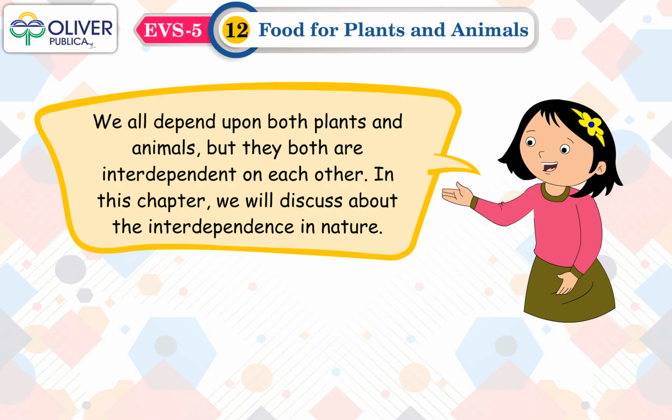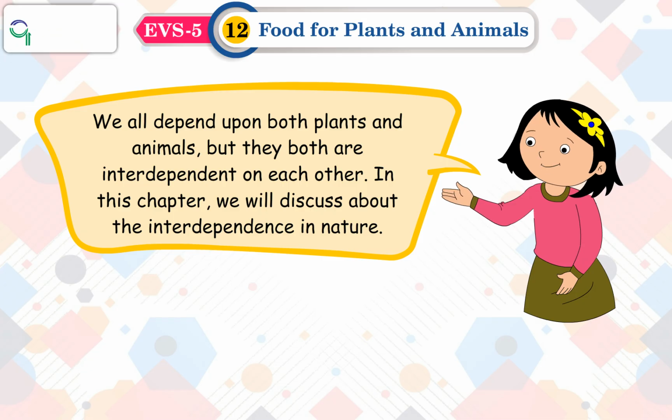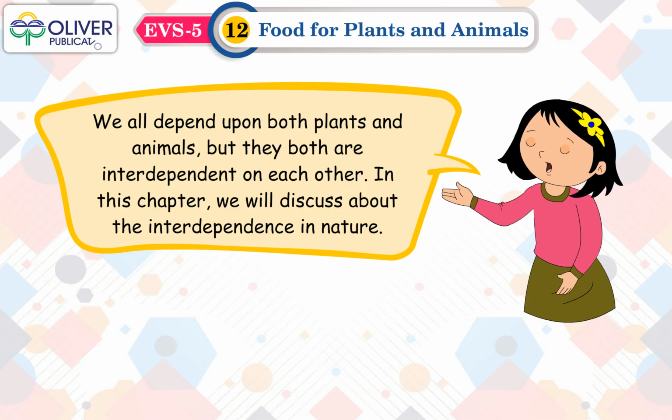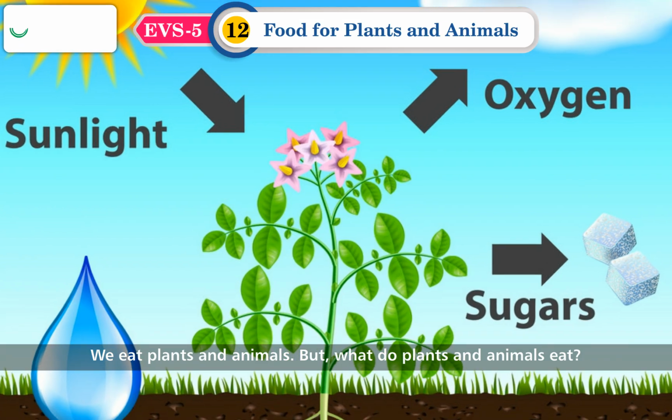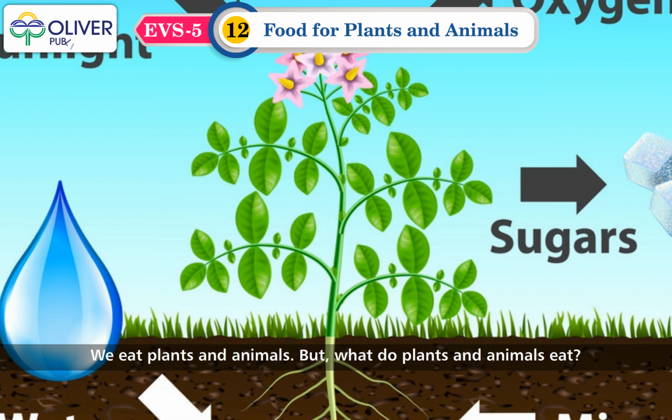We all depend upon both plants and animals, but they both are interdependent on each other. In this chapter, we will discuss the interdependence in nature. We eat plants and animals, but what do plants and animals eat?